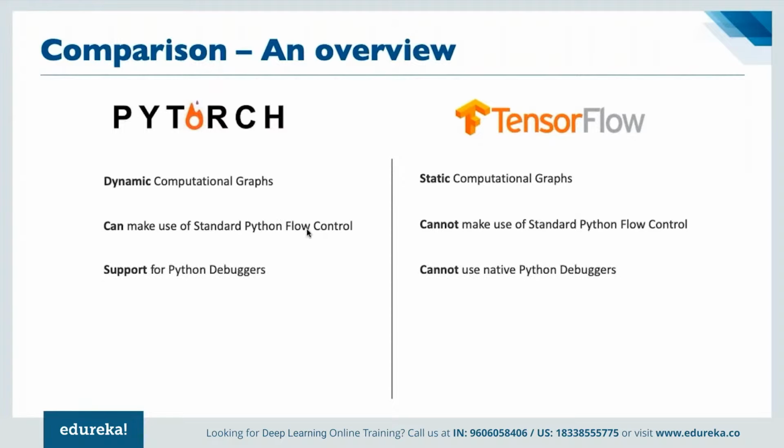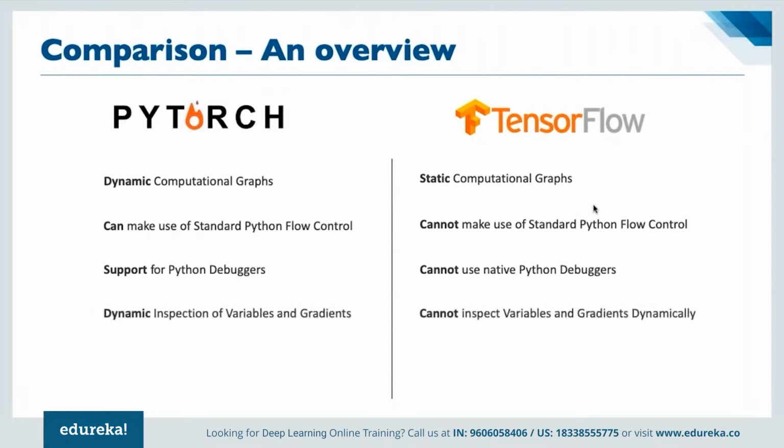Here we have full support for Python debuggers, and we don't have that support in TensorFlow. Here we can inspect variables and gradients both, but the dynamic checking is not available in TensorFlow altogether. It is all manual, right?